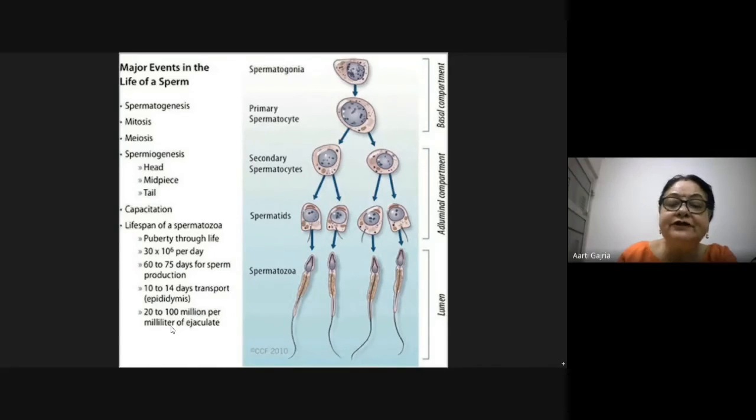Semen is sperms with seminal plasma, which comes out through the urethral meatus opening. And one ejaculation is having 20 to 100 million sperms.